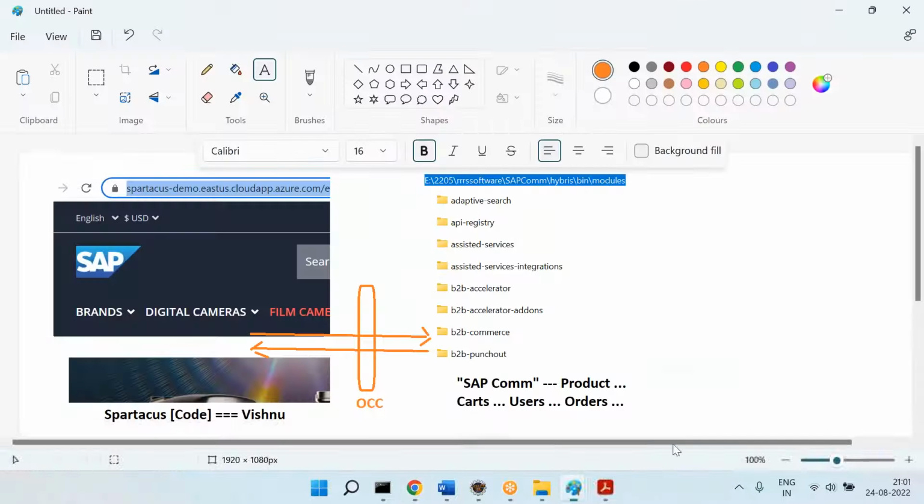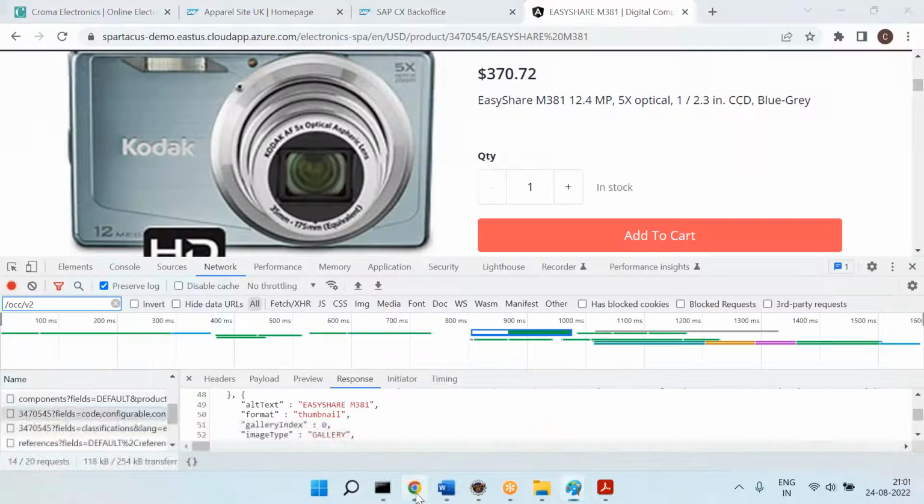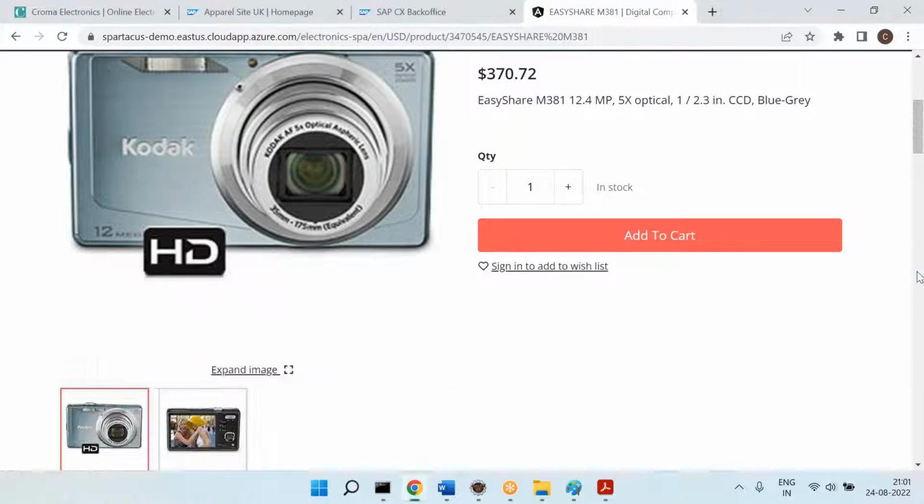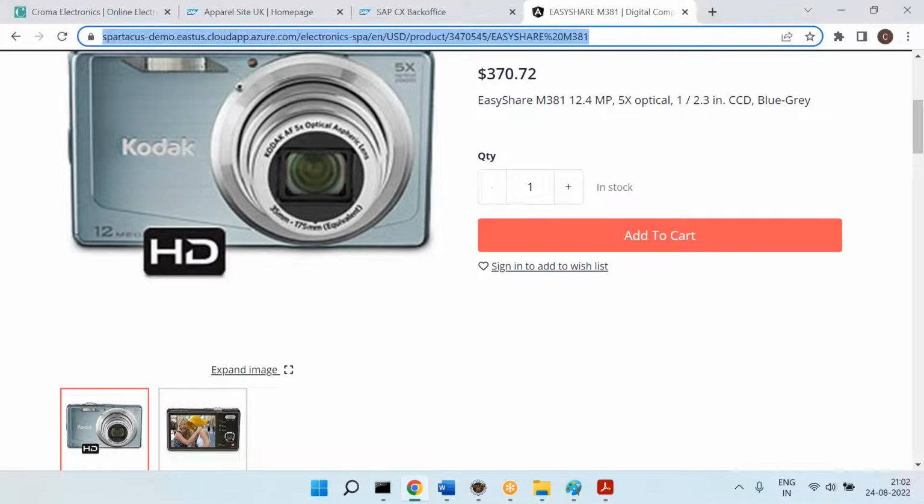So in the future, you have Spartacus here and you have commerce here. These two can exchange the data through OCC calls. So that means when you click on a product, the product will come from the commerce, and you will use that data and display it here and do the magic. Now, don't think that Spartacus is only the future. It has already started. That's why I said Spartacus is in excellent demand right now.